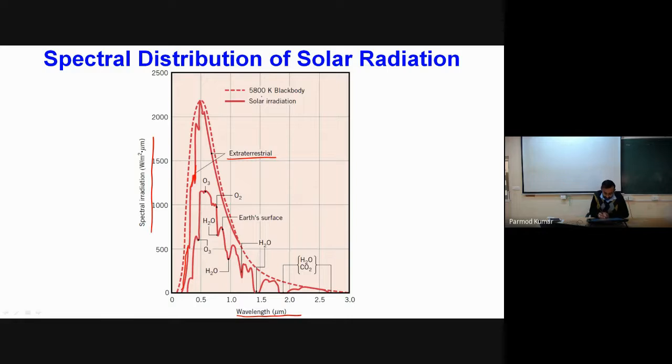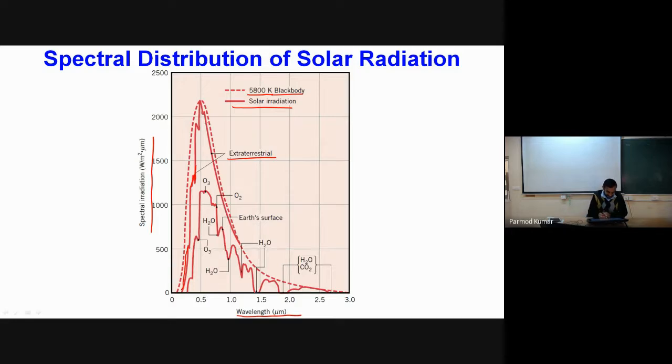If we consider the sun to be a black body at a temperature of 5800 Kelvin, and employ the spectral distribution of a black body, which comes from Planck's equation, shown by dashed lines, we can see that the extraterrestrial solar radiation acts like a black body at 5800 Kelvin.